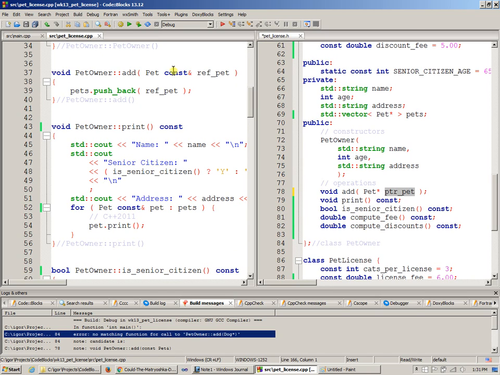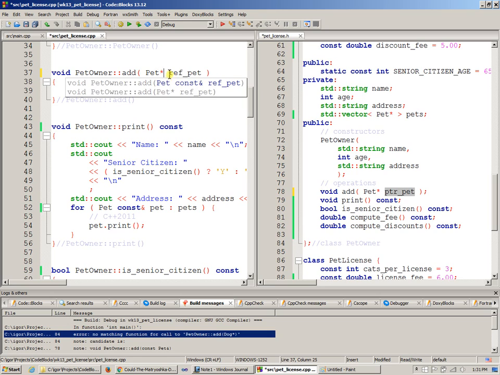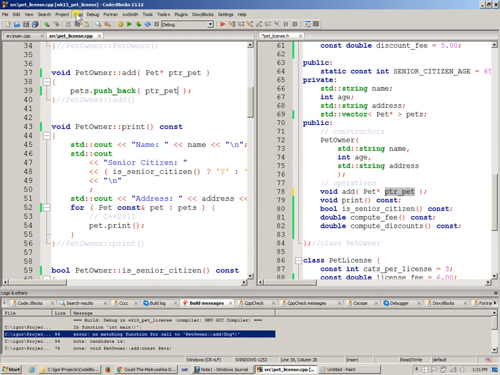So this needs to be taking a pointer to a pet, no longer a reference. And all I need to do is push back this pointer to a pet to insert a pointer instead of an actual reference to an actual object. So let's save that, say build.